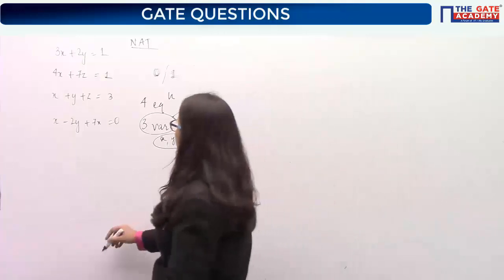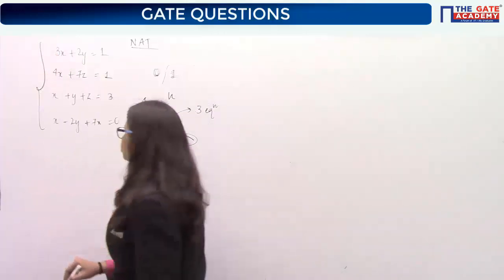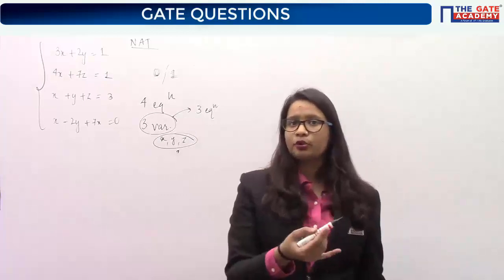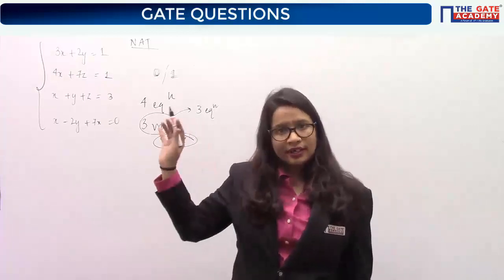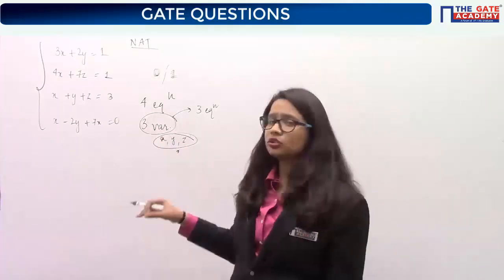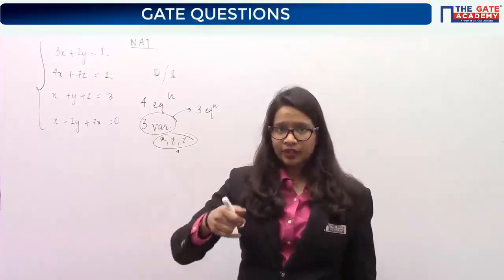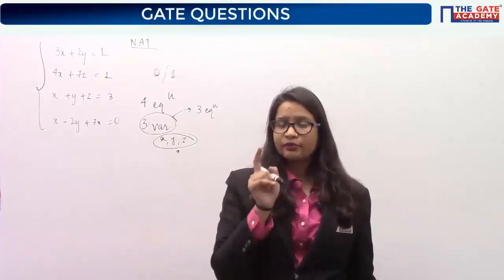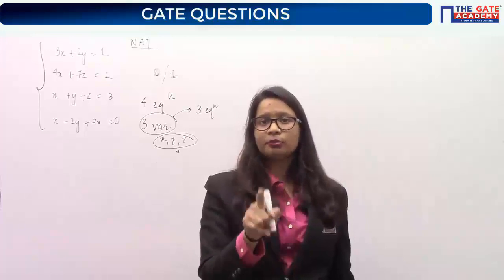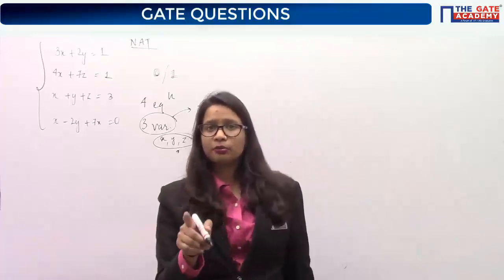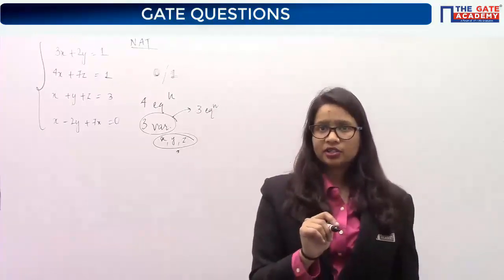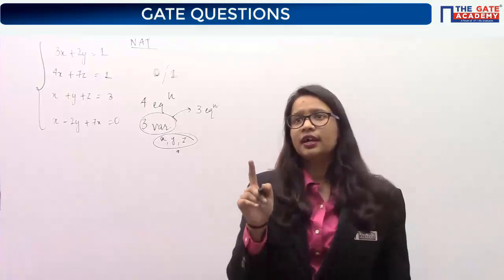But here more than 3 equations, 4 equations, are given to you. That means if you remove one of the equations from this set, then also you can solve this to get the solution. Now the thing is, which equation should you remove? That equation you should remove which is dependent. Understood? That equation you should remove which is dependent.